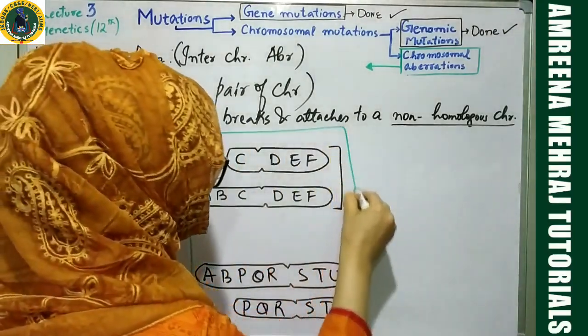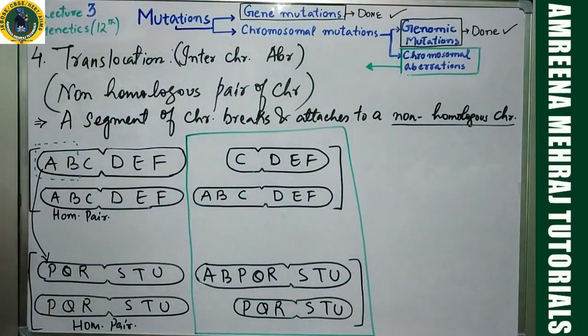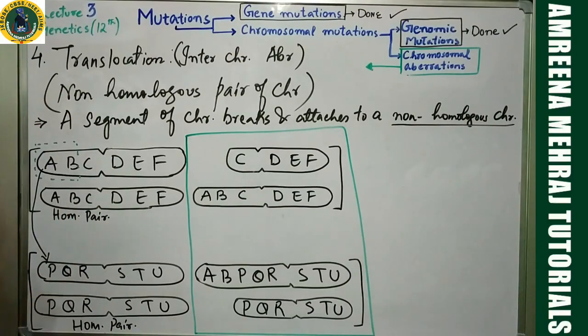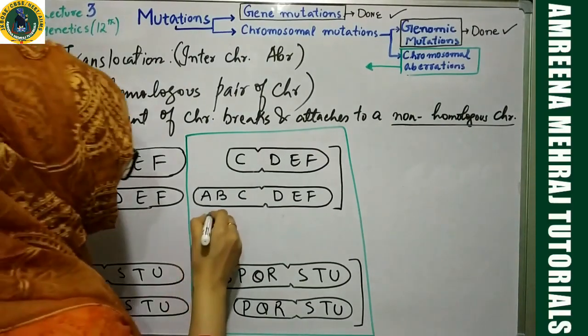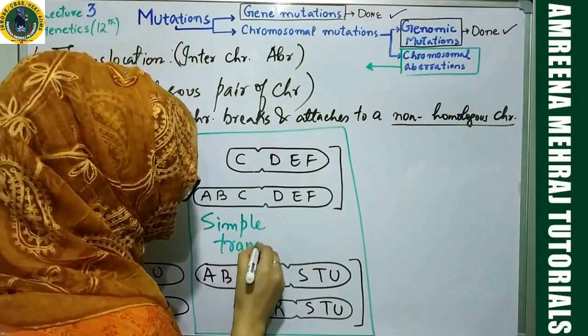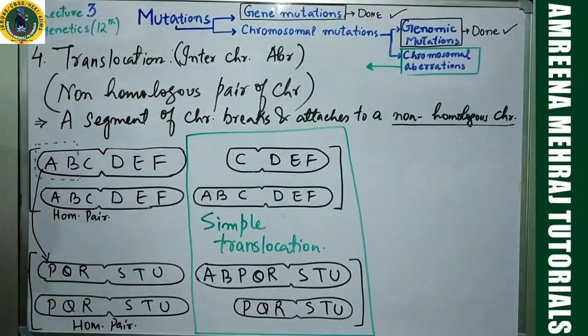This is the scenario after translocation. This type of translocation, where the segment got transferred to a non-homologous chromosome, is called simple translocation. It's also called non-reciprocal translocation, but I use the word simple translocation.